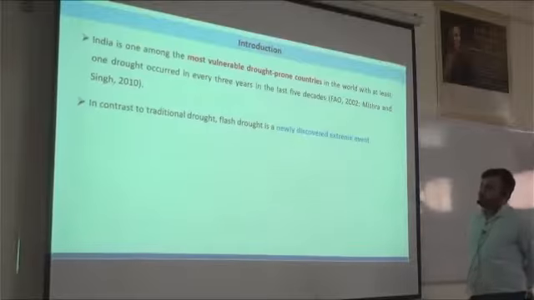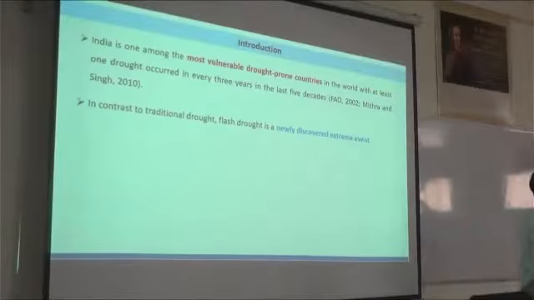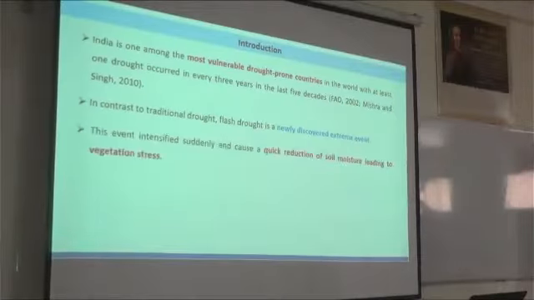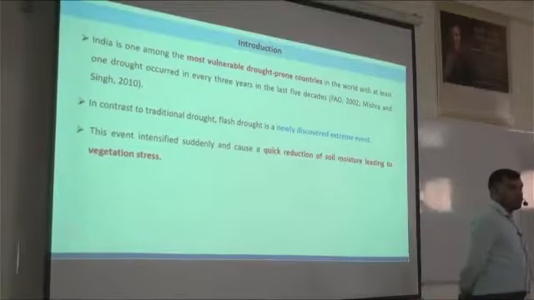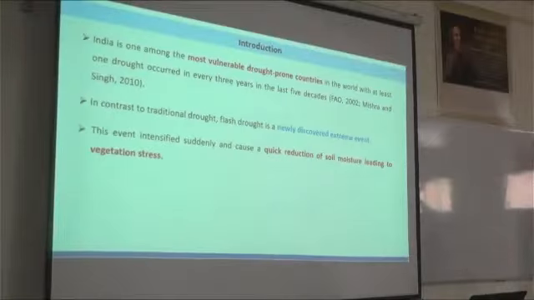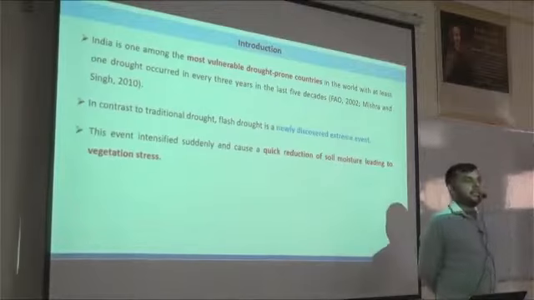In contrast, flash droughts are very fast-growing climate phenomena, and they have two important characteristics: quick onset and rapid intensification.